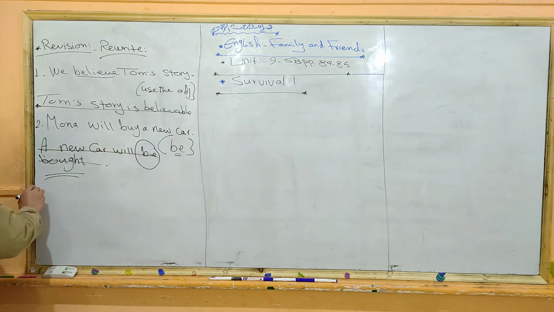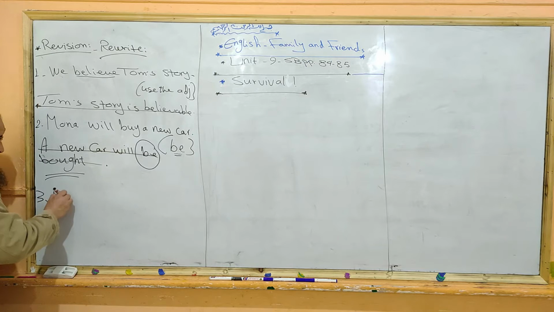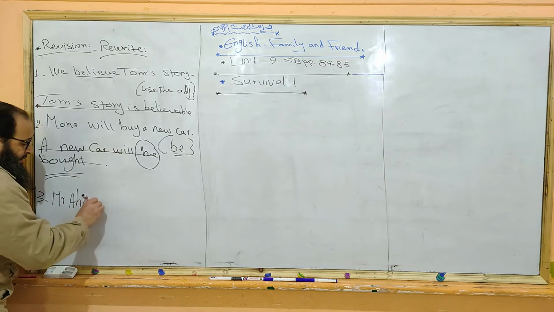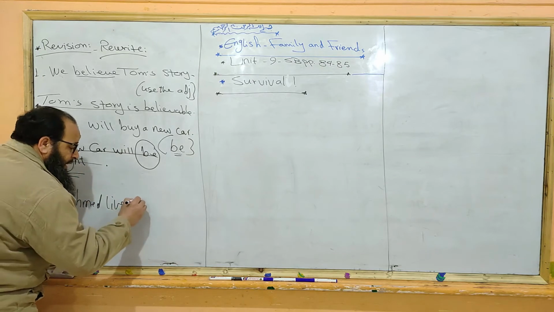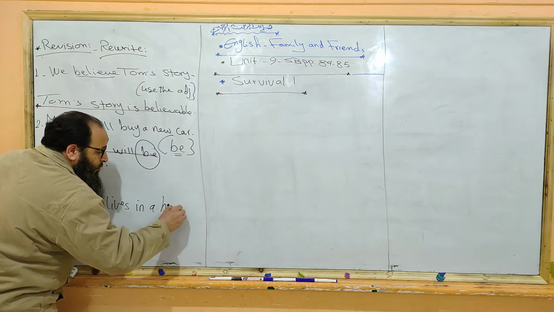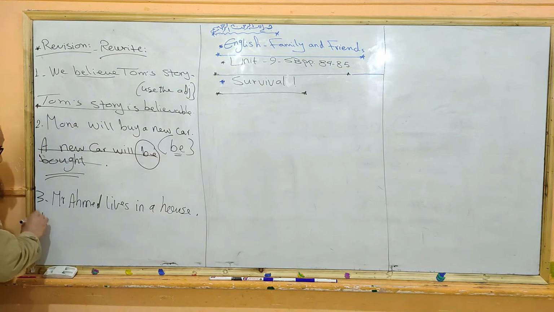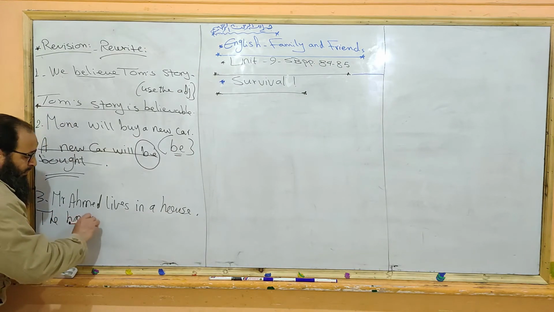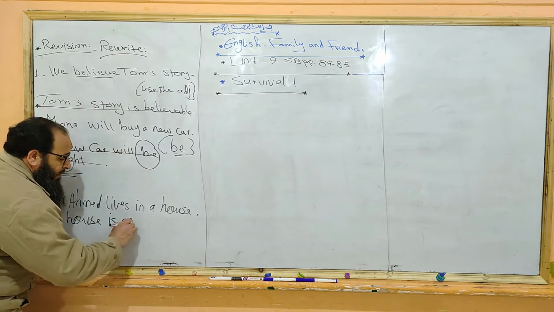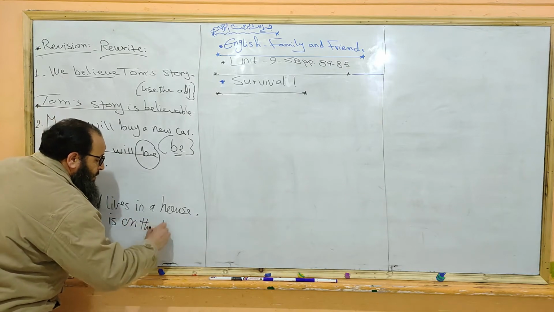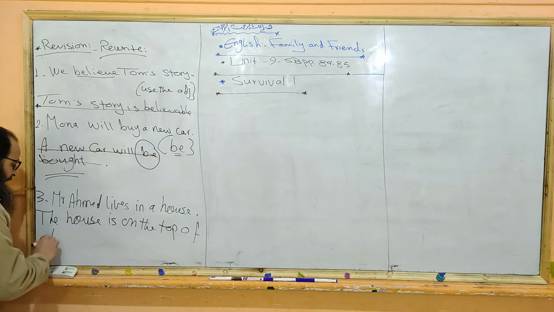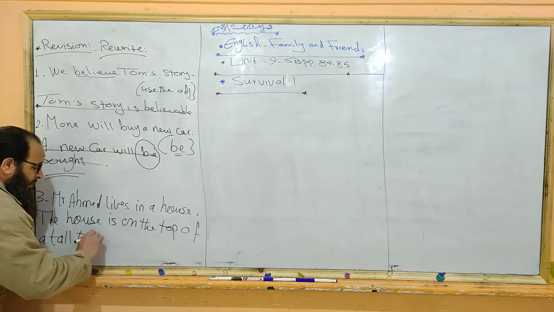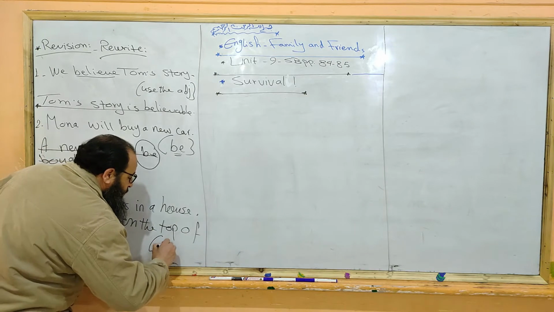All right. Number three, Mr. Ahmed lives in a house. The house is on the top of a tall tree. I'd like you to use which.